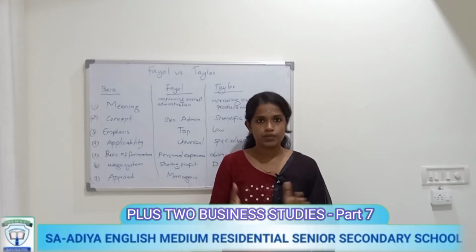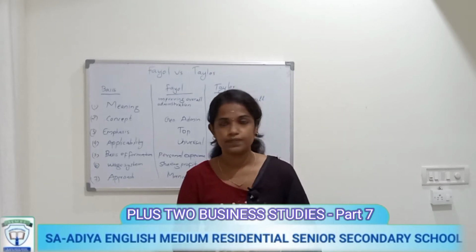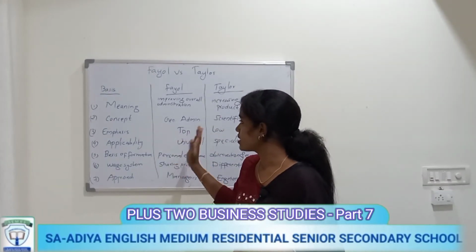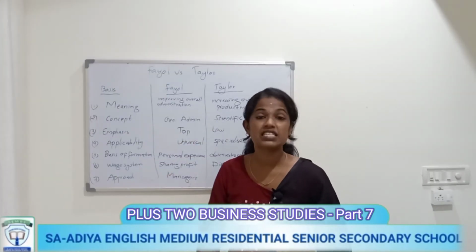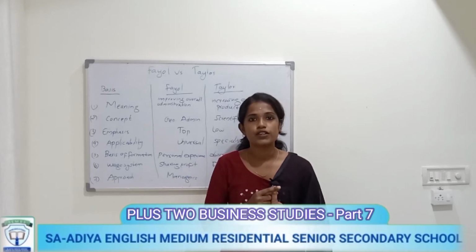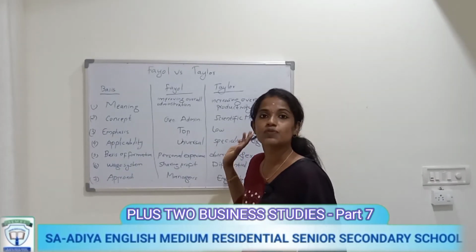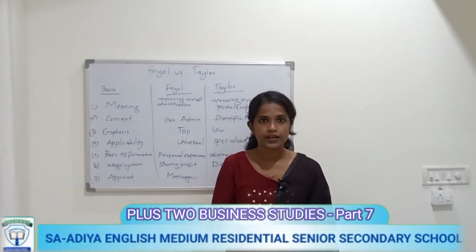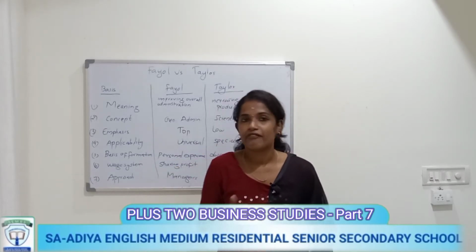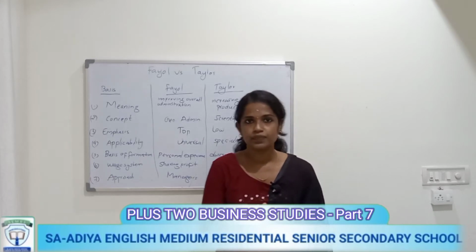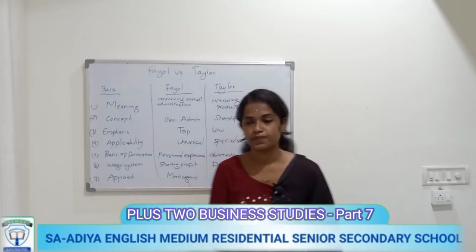Then the fourth basis is applicability: where Fayol's principles are applicable and where Taylor's principles are applicable. Fayol's principles and his modern management are applicable in all organizations universally. But in case of Taylor, it is applied to specialized organizations only. Fayol's contributions are applied to organizations everywhere in the world, but Taylor's are applicable only in specified organizations.